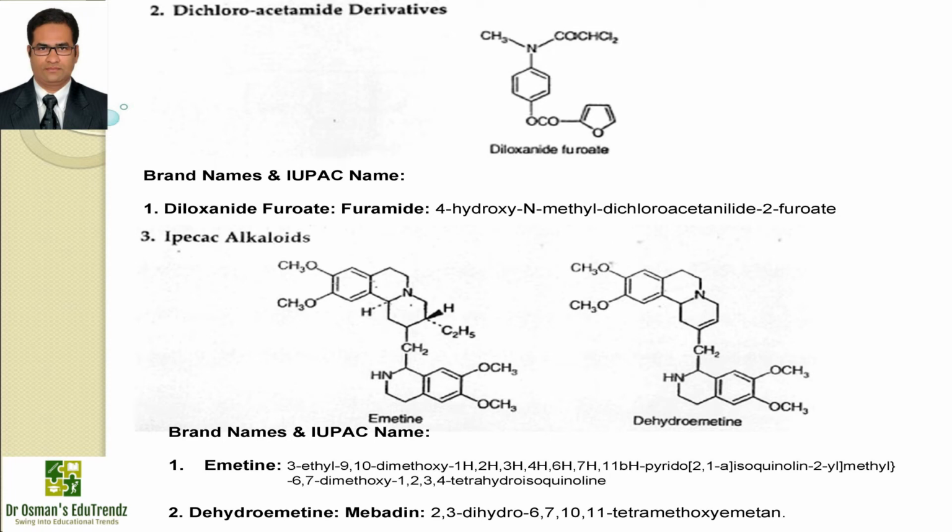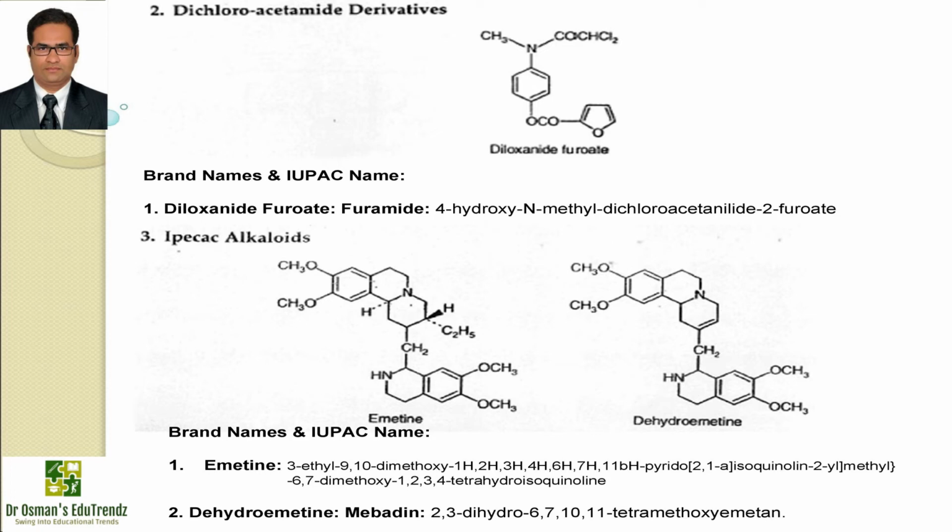Removal of the sulfonyl moiety and introduction of N-dichloroacetamide gives promising derivatives, especially 2,2-dichloro-4-hydroxy-N-methyl acetanilide. Diloxanide furoate is a drug of choice in treatment of asymptomatic passers of cyst and can be combined with imidazole. Very little is known about the mechanism of action of diloxanide furoate. It does appear to interfere with protein synthesis like chloramphenicol.